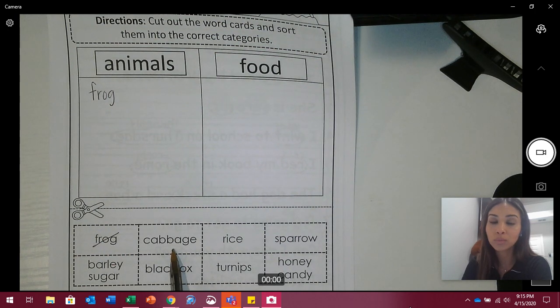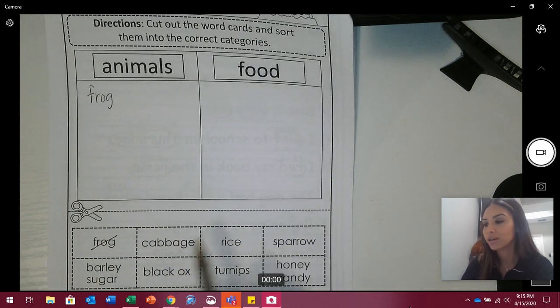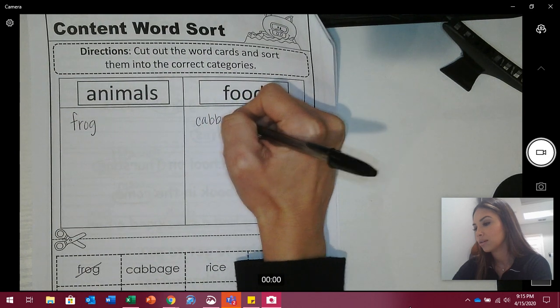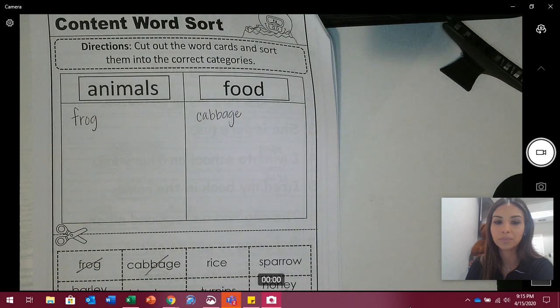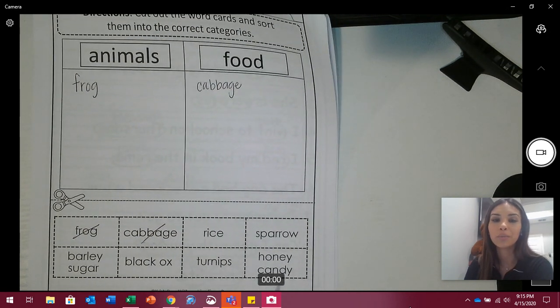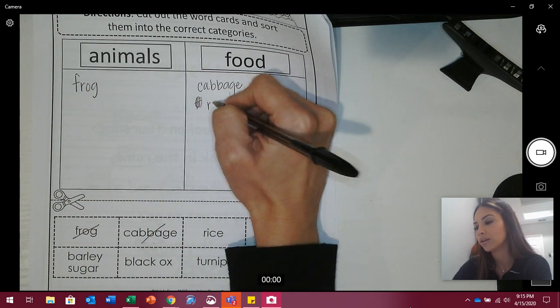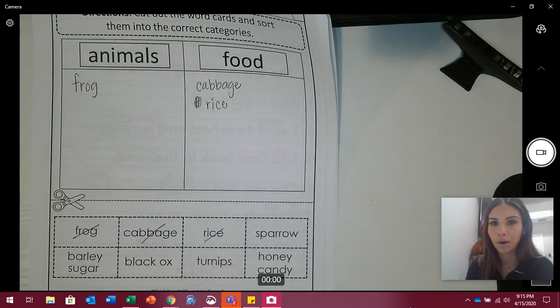Is cabbage an animal or a food? Get ready. Food. Let's go ahead and write it in the food side. Cabbage. And let's go ahead and cross it out in the bottom. The next word is rice. Is rice animal or food? Get ready. Food. Go ahead and write rice on the food section and cross it out in the bottom.